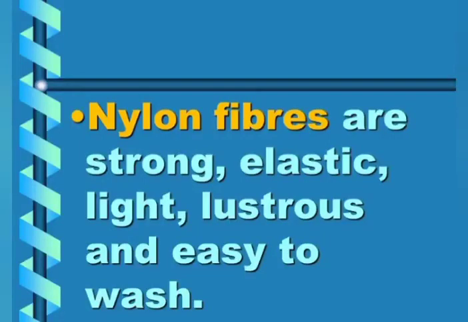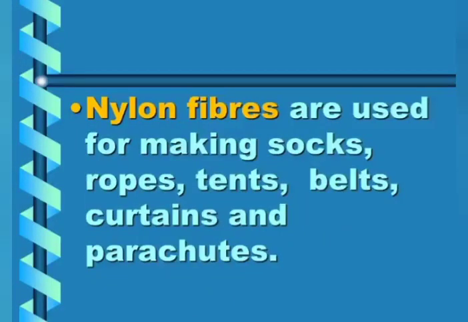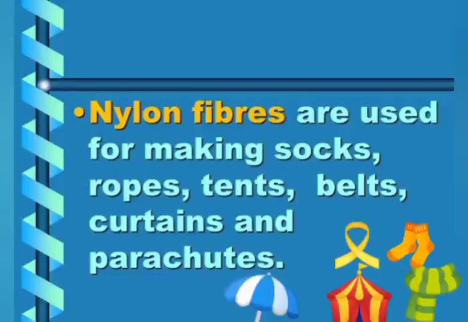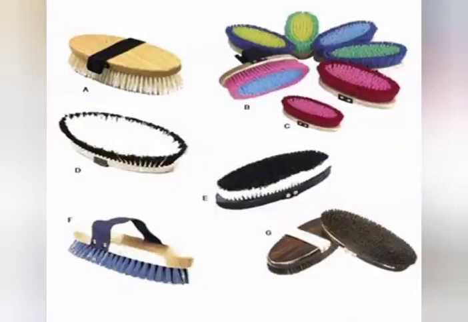Then we have the next property of nylon fibers. Actually, these are the uses. They are used for making socks, ropes, tents, belts, curtains and parachutes. Look at these brushes. The hair-like structures which are fixed onto the brushes are the bristles. These bristles are made up of nylon.